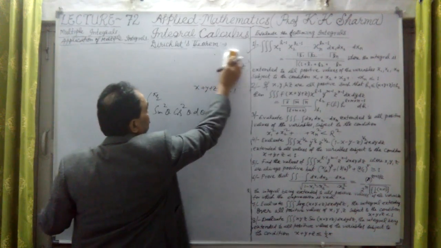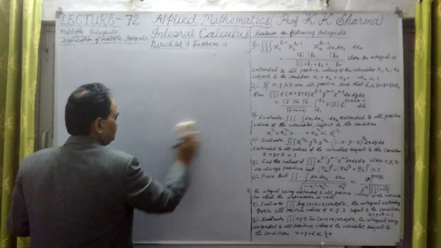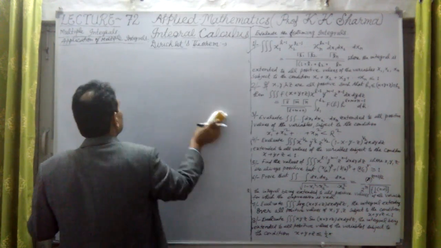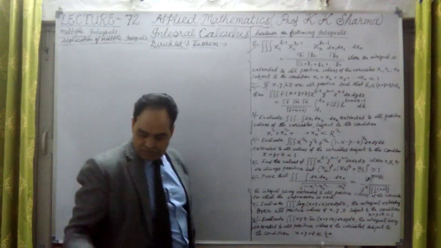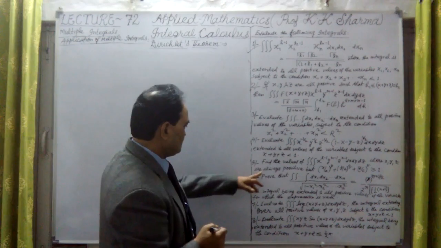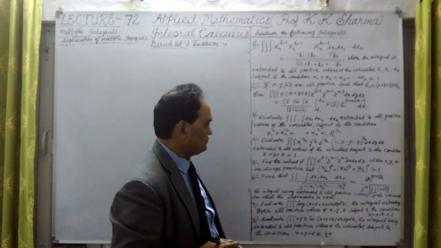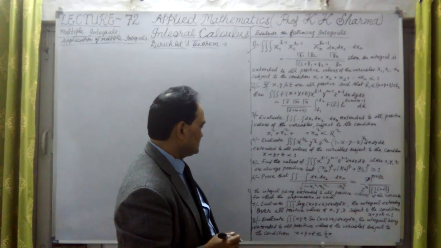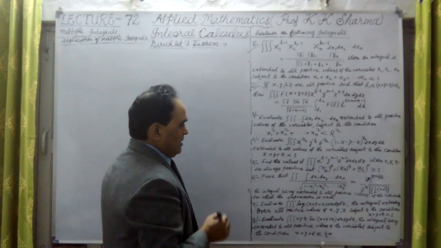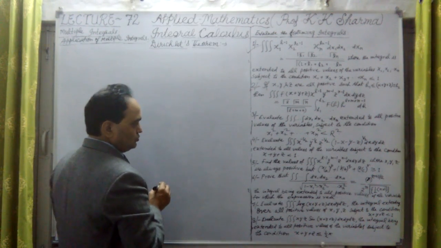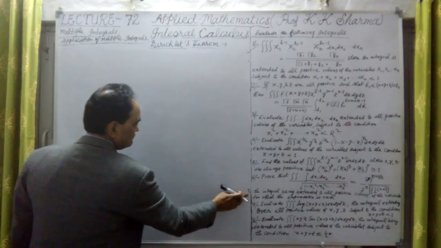What does question number 5 say? Let me check it. Question number 5 is, find the value of this integral where x, y, z are always positive, but this value is greater or equal to 1. Okay, so let me take question number 5 here.